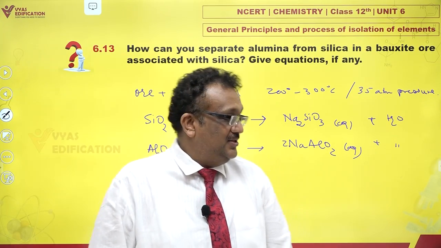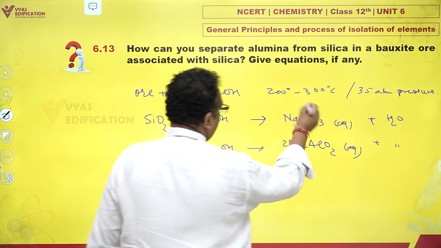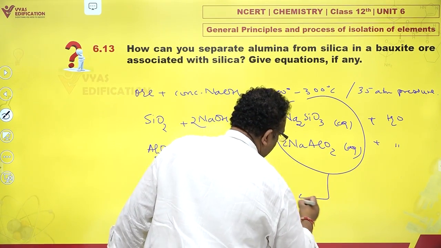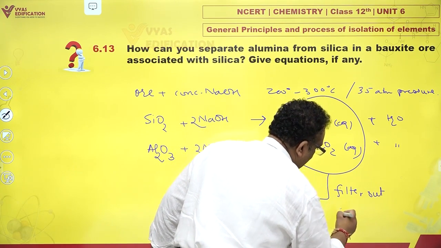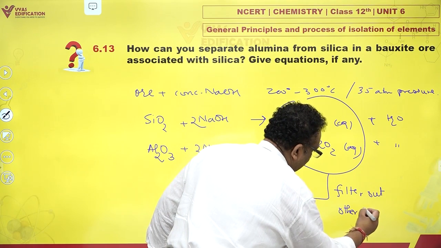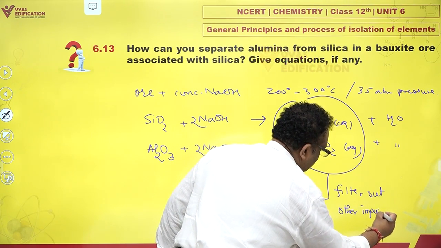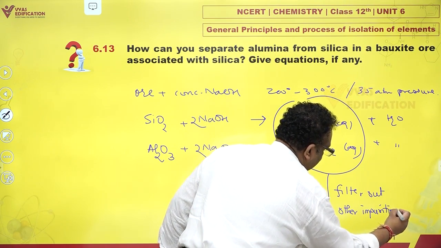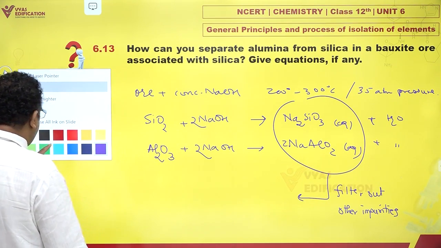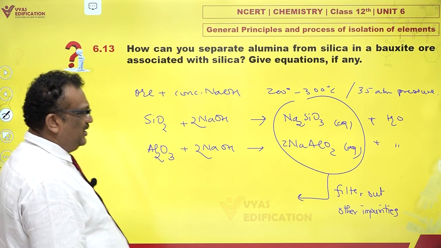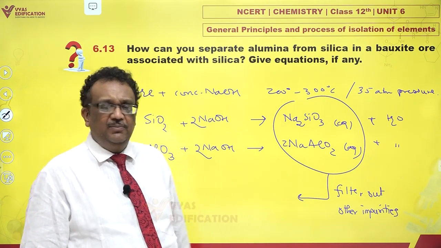Now what remains? Now, you filter out other impurities. That's very good. Then comes second step. Now, the entire world has plenty of carbon dioxide, which is a very common pollutant.